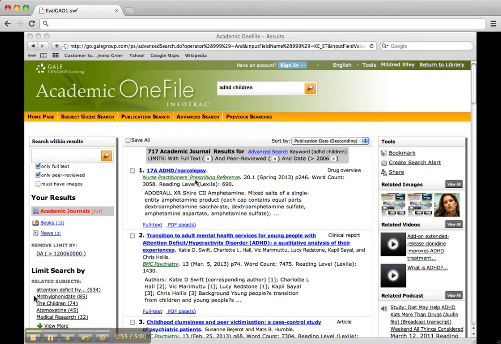Alright, so number 1, ADHD/narcolepsy. Well, narcolepsy is a separate disorder, and if you're not going to write about narcolepsy in your paper, you don't want to use this article. Number 2, transition to adult mental health services for young people with attention deficit hyperactivity disorder, a qualitative analysis of their experiences. Well, this sounds like it's also about adults, and I don't want to talk about adults at all in my paper, perhaps. That won't be useful to me at all.